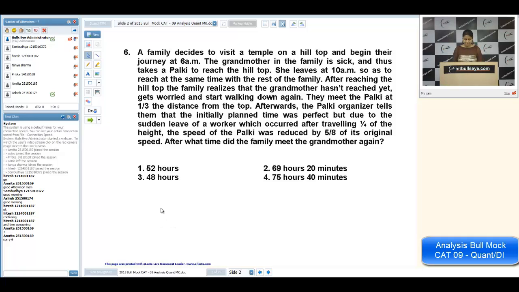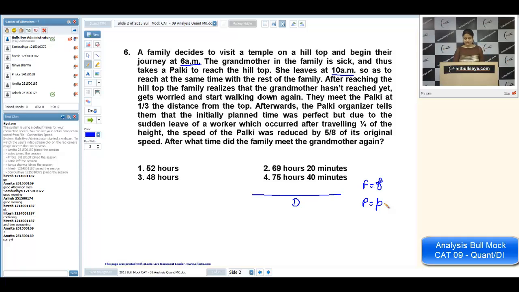Okay, let us start. It says, a family decides to visit a temple on a hilltop and begin their journey at 6 a.m. The grandmother in the family is sick and thus takes a palki to reach the hilltop. She leaves at 10 a.m. See, a difference of 4 hours so as to reach at the same time with the rest of the family. Let the total distance be d. This distance is d. Let the speed of family be f and the speed of palki be p.